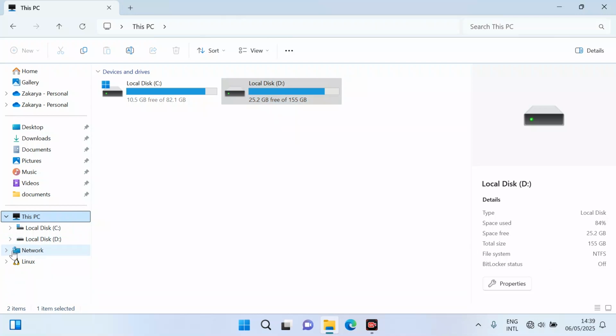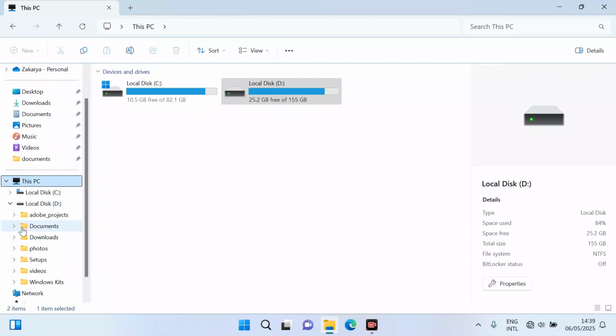From here we can see our networks. Right now we don't have any network. Also from here we can expand our local disk D, and we can see all of our documents and contents like this. And local disk C, you can see here.